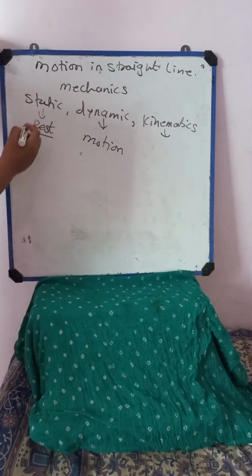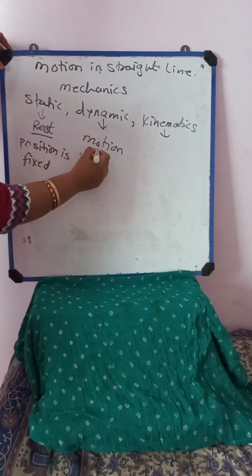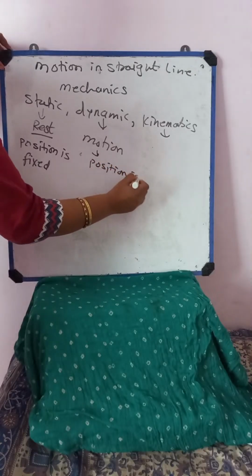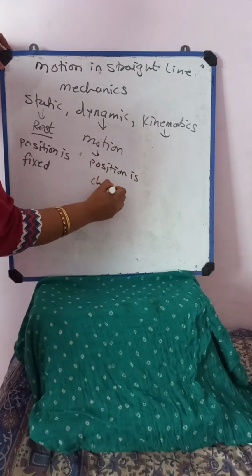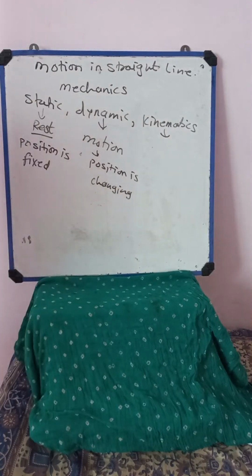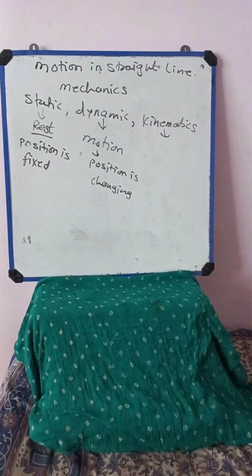So in rest, the position is fixed. And here, the position is changing. The position is continuously changing. That is an object in motion. Can you all follow up to here?